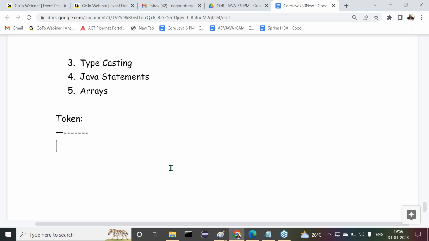Again, I'm telling you, those who are learning Java for the first time, programming languages for the first time, I have not yet started Java. Java will start from object orientation onwards, OOPS concepts onwards. Now we are discussing before Java: language fundamentals, building blocks, programming language basics.